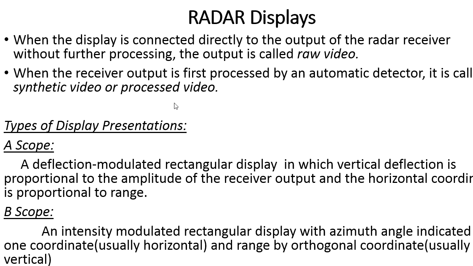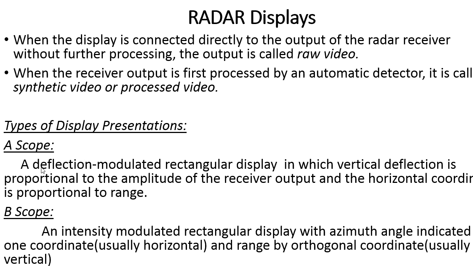In order to do this, we need to extract the Doppler frequency component and we need to amplify the signal. All these things we have to perform. That type of operation we call synthetic video or processed video. That echo signal we then display on the radar display. Now in the radar we have many types of displays on the receiver part. Let me discuss the types of display one by one.